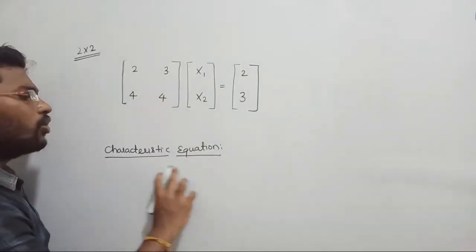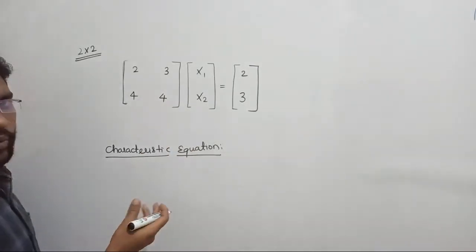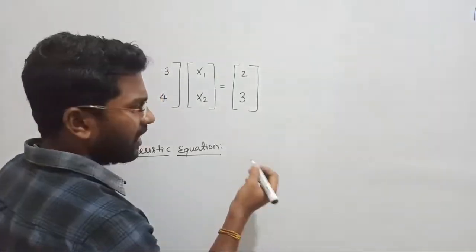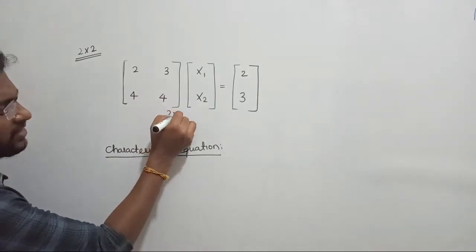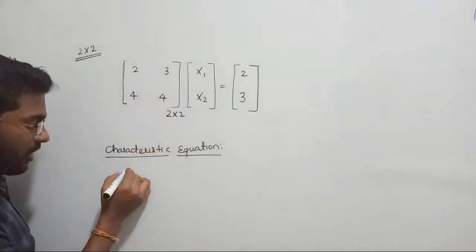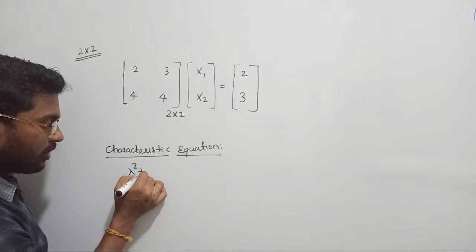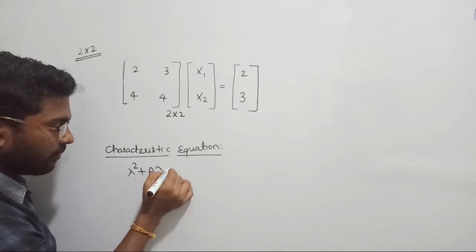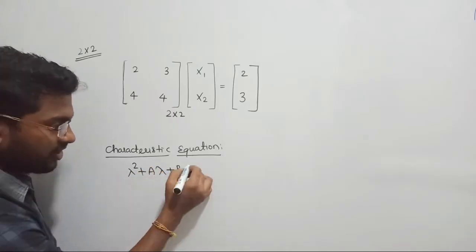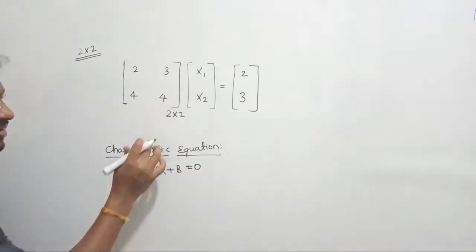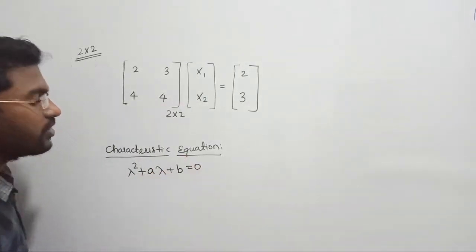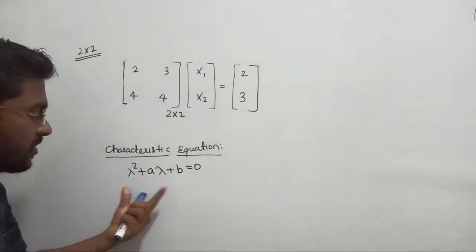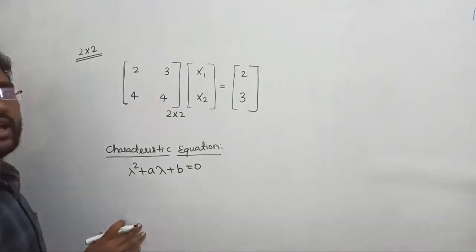We can directly go with the first procedure. Listen guys, for a second order system, the order of the matrix is 2 cross 2. Its characteristic equation can be written as lambda square plus a times lambda plus b equal to 0. This is not the matrix actually, take some other value, otherwise you will be confused. That is one way of obtaining the characteristic equation.